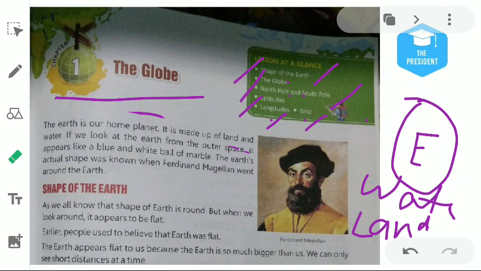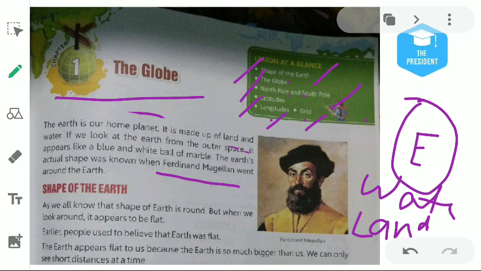The Earth's actual shape was known when Ferdinand Magellan went around the Earth. Earlier, it was believed that the shape of Earth is totally flat. But when astronauts went into space and took pictures of the Earth, they saw that the Earth is not flat, it is round in shape.